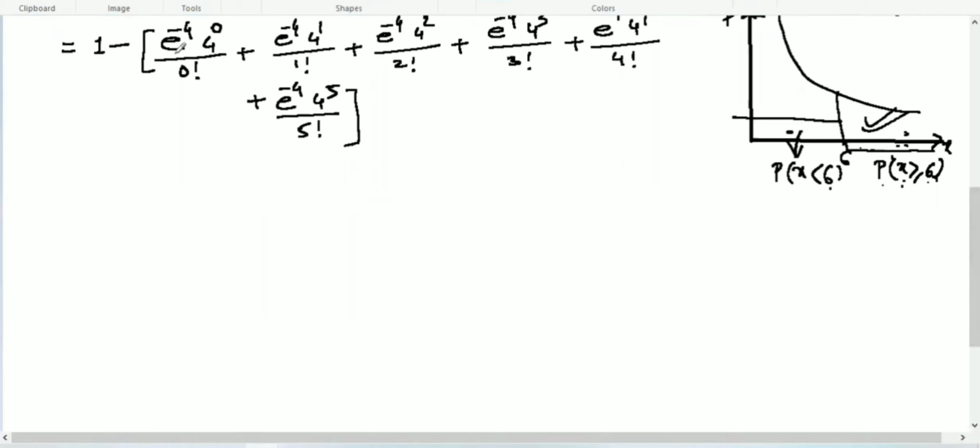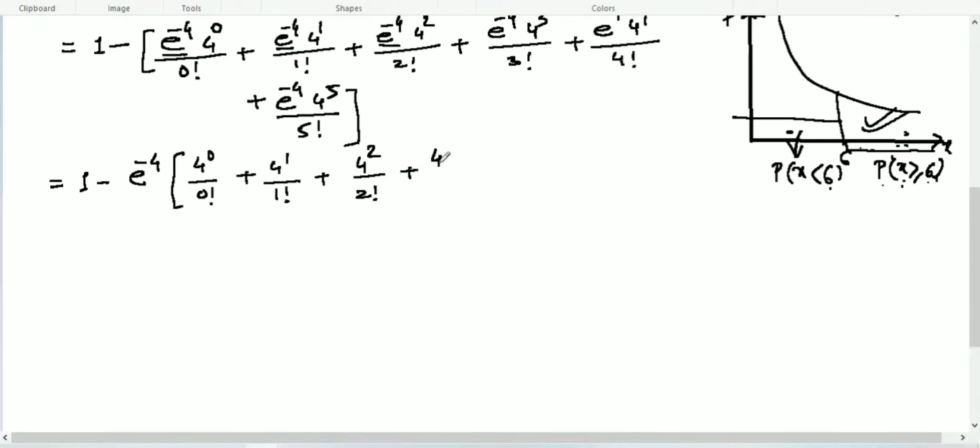Now in each term we can see e to the power minus 4 is there, so why should we calculate it each time? Let's take it common. So e to the power minus 4, I am taking it common. Now what we have left here is 4 to the power 0 over 0 factorial plus 4 to the power 1 over 1 factorial plus 4 to the power 2 over 2 factorial plus 4 to the power 3 over 3 factorial plus 4 to the power 4 over 4 factorial plus 4 to the power 5 over 5 factorial.